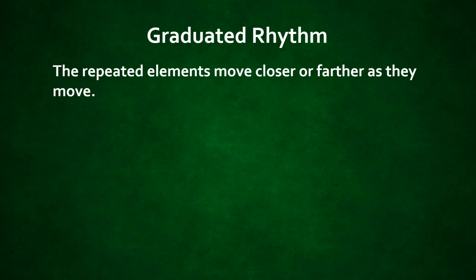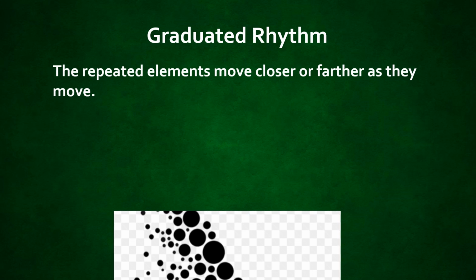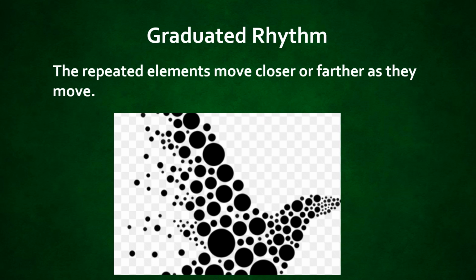Graduated rhythm. In this kind of rhythm, the elements are placed too close or at a faraway distance to create a composition. In this picture given below, we can see that the circles are placed in some places too closely and in some places a little far to create a composition of a bird. This is an example of a graduated rhythm.